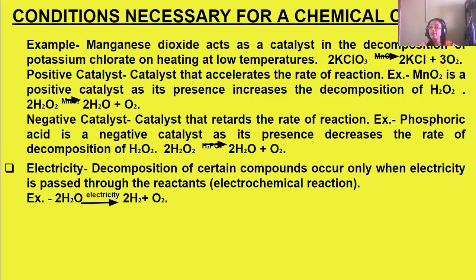Then we come to negative catalyst. This catalyst decreases the rate of reaction, retards the rate of reaction. For example, phosphorus is the negative catalyst, as what it does is it decreases the decomposition.